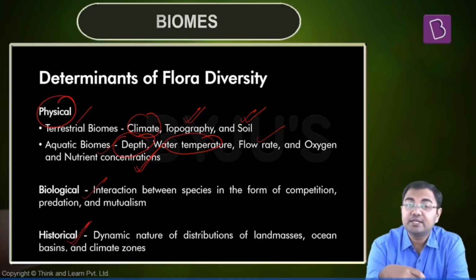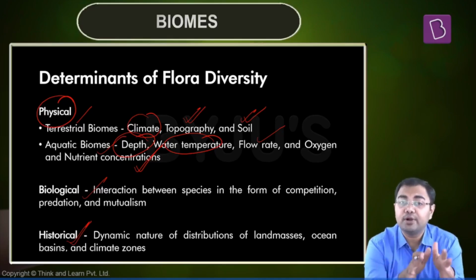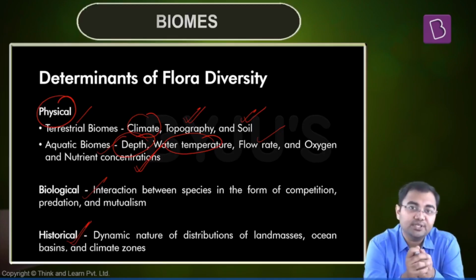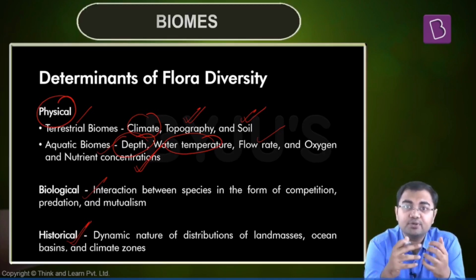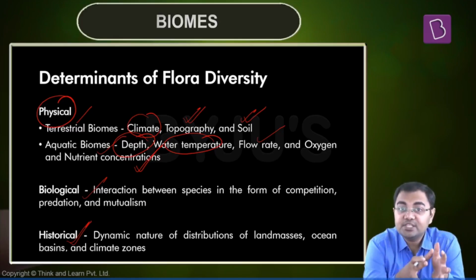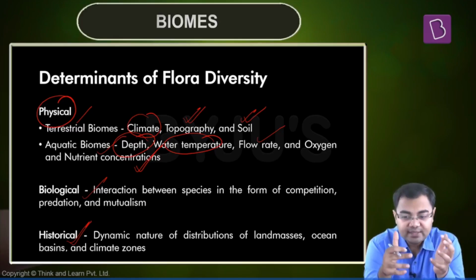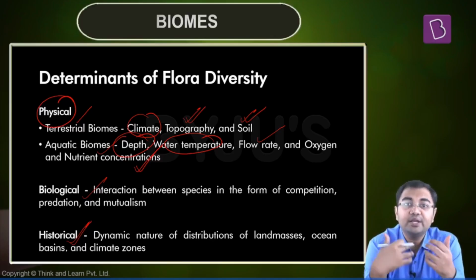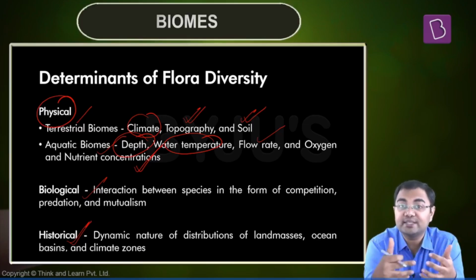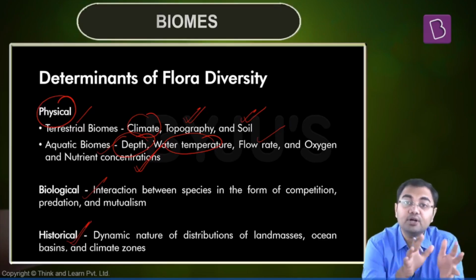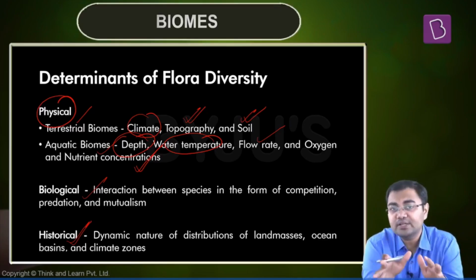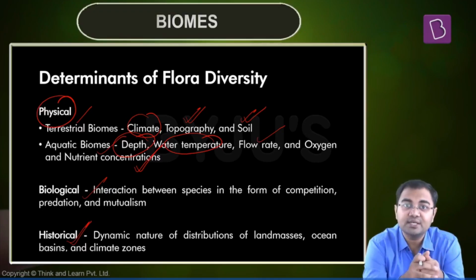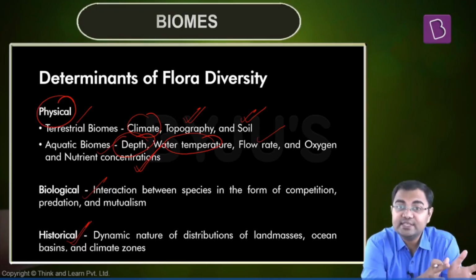Then there are various kinds of trees and plants which grow according to the situation. For example, if we take evergreen forest. Why evergreen forest? Because the temperature and the precipitation conditions are so good that the trees can grow all year long. They will shed their leaves, but the regrowth of the plants and the leaves will also be very, very fast. But if you talk about temperate forests, or even in tropical regions, the deciduous forests are seasonal.